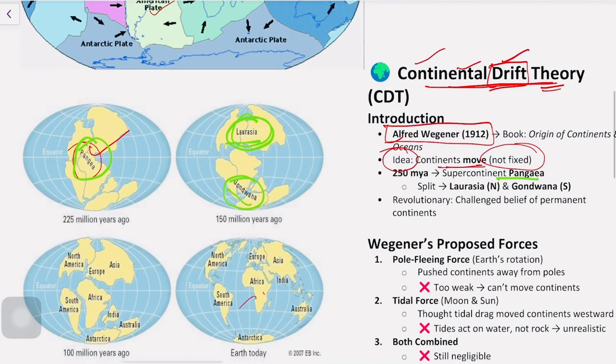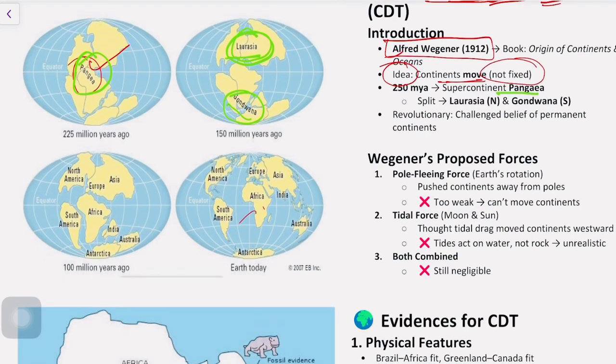Later on, Laurasia also divided into continents like North America, Europe and Asia, and Gondwana as well divided into different continents, which finally led to the continents present now.